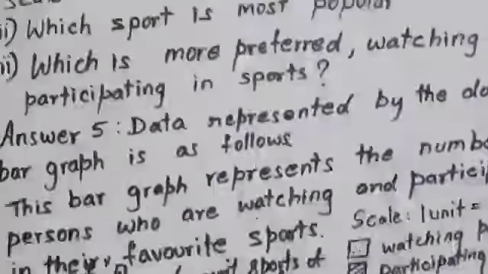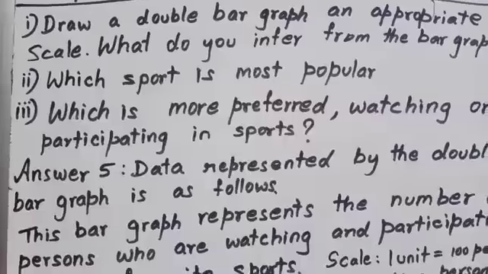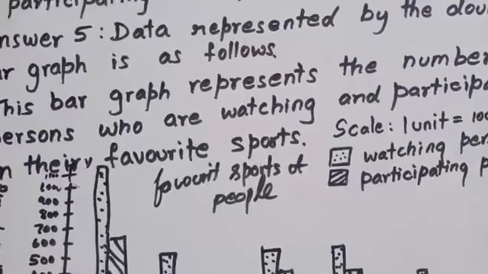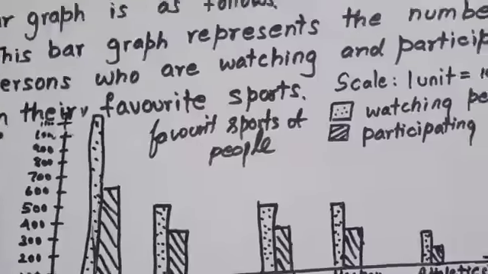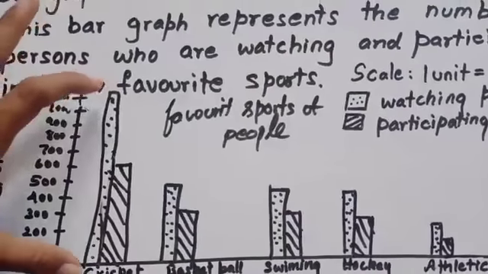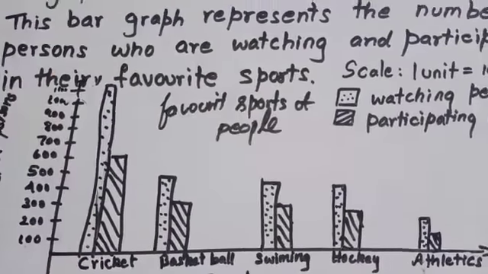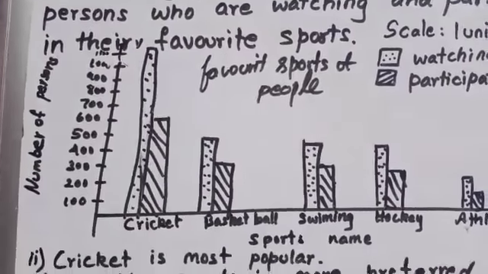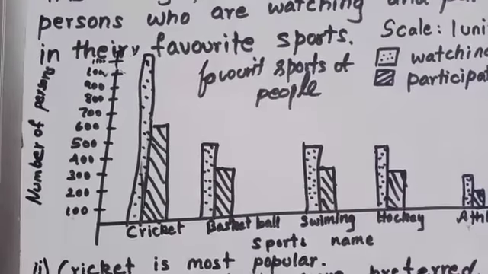Now let us see the second question. Which sport is most popular? By seeing the graph you can easily understand which is the tallest one. The tallest one is cricket. So you can write the answer: cricket is the most popular.